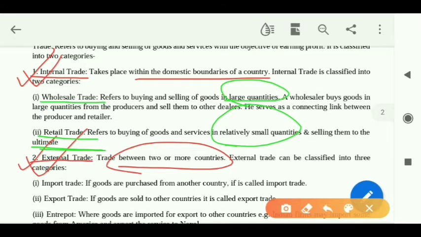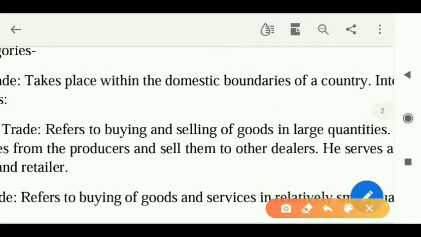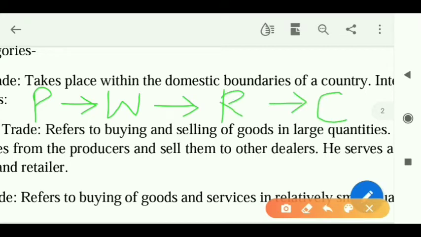Clear? So what is wholesale trade? Wholesale trade is when we buy in large quantities from the producers itself and sell to the retailers. And what is retail trade? In retail trade, the retailers purchase in small quantities from the wholesalers and sell it off to the consumers. I can make one chart here so that you can understand. See, first comes the producer, then comes the wholesaler, after that the retailer, and then the consumer, we the consumers.